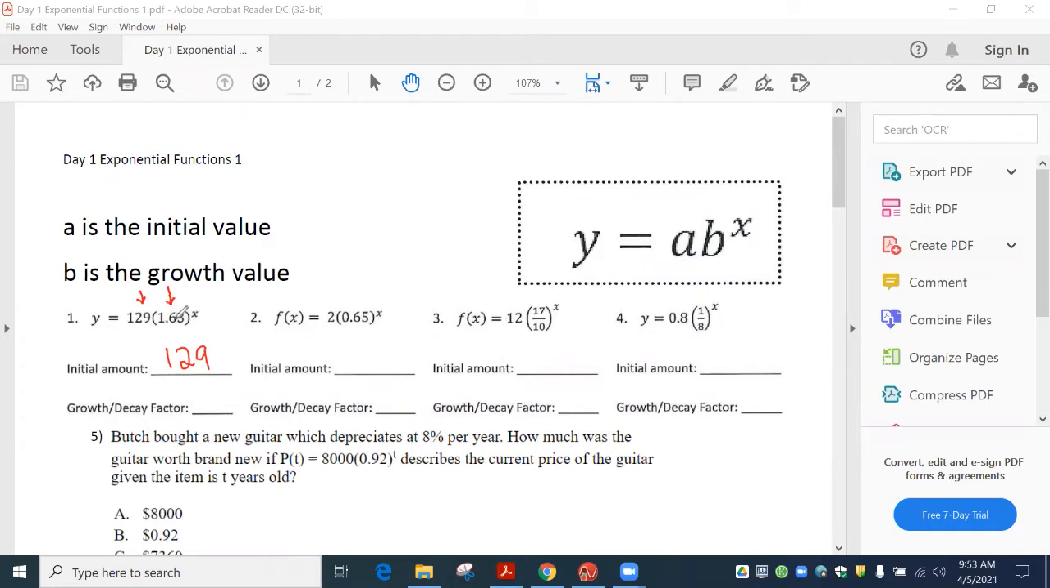Now, this number is the growth or decay value. If it's bigger than 1, then they're growing. So this person right here, 1 point something, they're growing. Okay, so 1.63, this would be a growth factor. It's decay if it's smaller than 1. And that's it. That's all we're looking at right there.